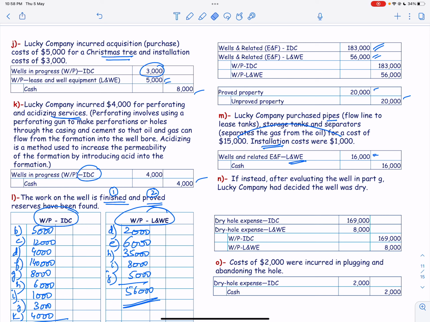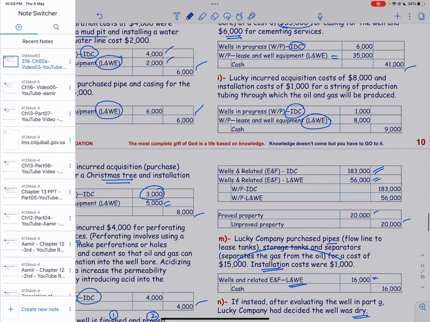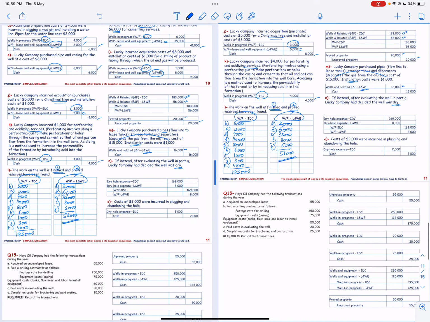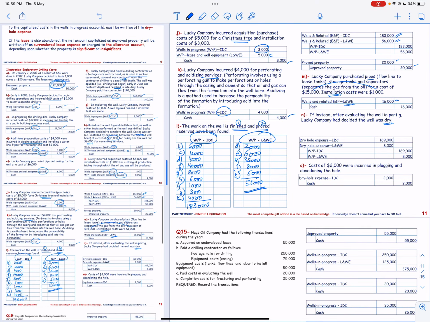Now if instead, after evaluating the well in part number G, Lucky Company decided that the well was dry, then the costs from A to G would have been incurred.